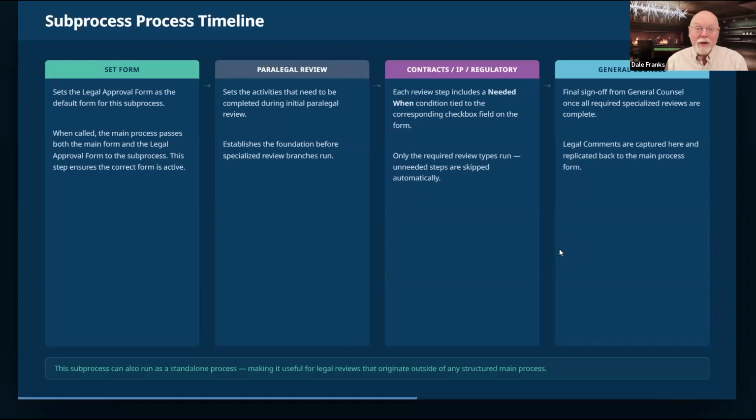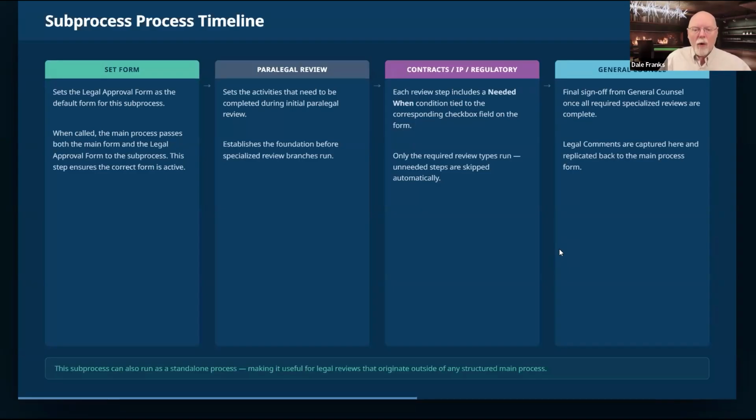Your process manager might need to see it, and the people who participate in the main process might need to see it. But the legal team probably has a specific issue that you're trying to have them sign off on. So it's best to give them their own form. Now, because we're giving them their own form, what we're going to need to do is